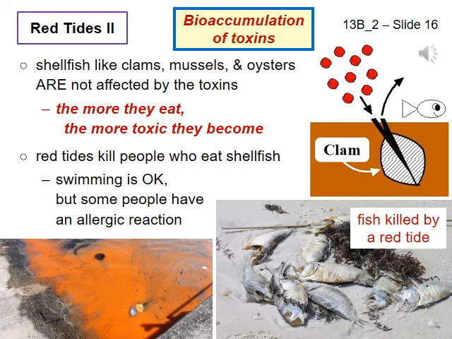Toxins build up more and more in the bodies of shellfish like clams, mussels, and oysters as they eat phytoplankton. The more phytoplankton they eat, the more toxins are entering their bodies. It should be safe to eat clams, mussels, oysters, and other shellfish in restaurants, because the United States has good regulations and does a good job of inspecting seafood. Restaurants will import shellfish if the local ones may be poisonous.